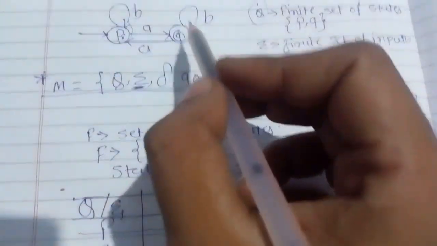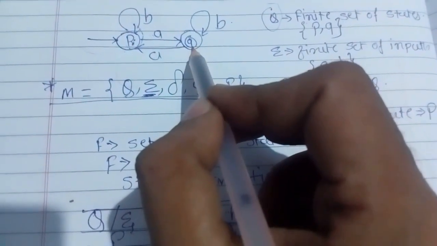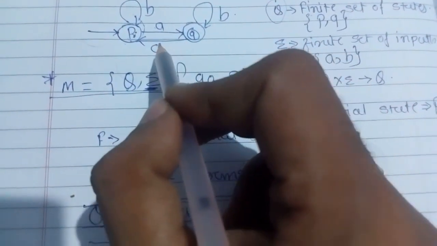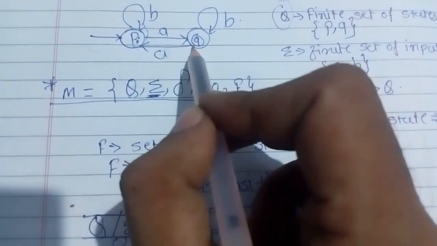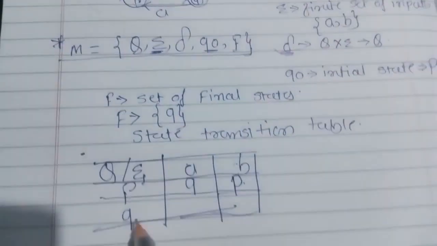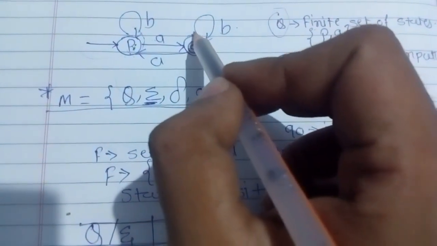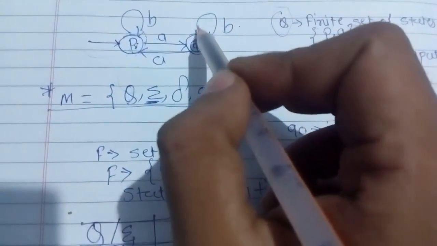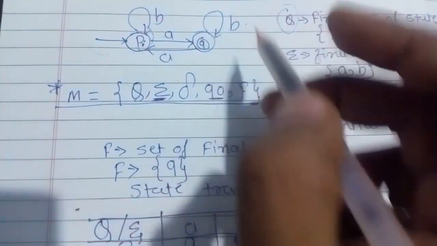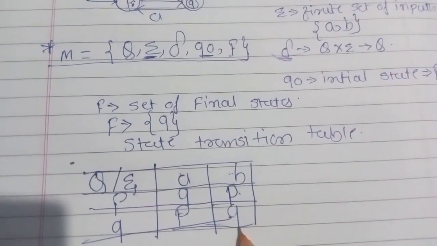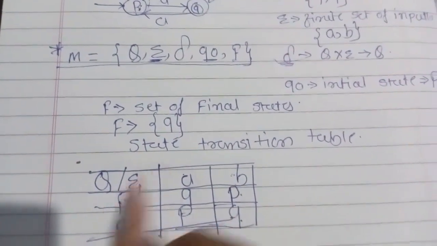Now come to Q. For Q, if the input is A, it is going to P. State is Q and input is A, so it is going to state P. So here you will have P. And if state is Q and input is B, it is going to Q only. So here it is Q. So this is basically a state transition table.